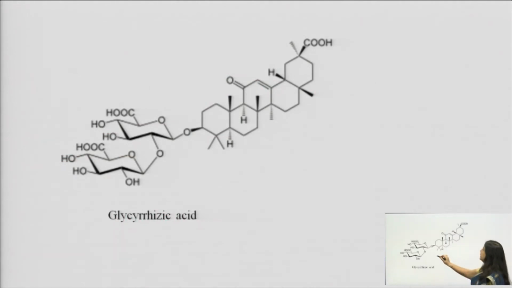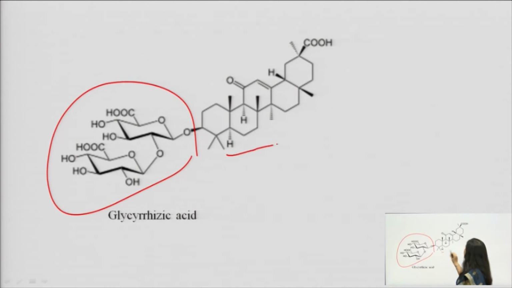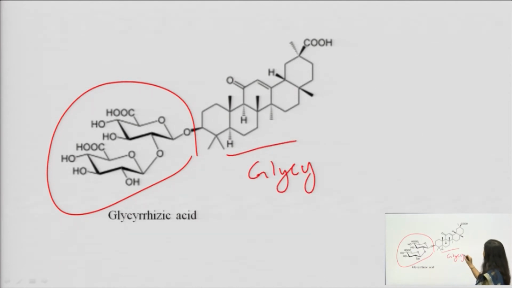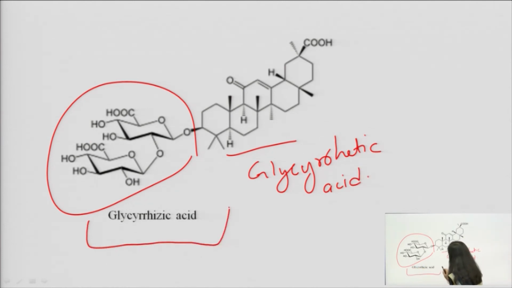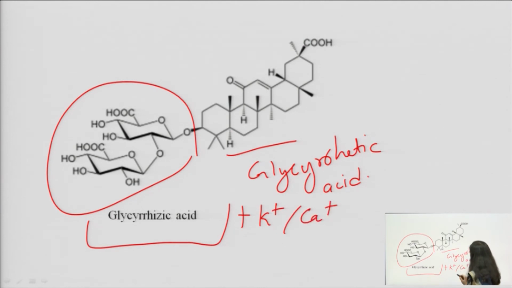So, this is the structure of our glycyrrhizic acid or glycyrrhizinic acid. And if I remove these sugars, then what will happen? It will become glycyrrhetinic acid. So, this is the aglycone and when this is present with potassium or calcium salt, then what will it become?